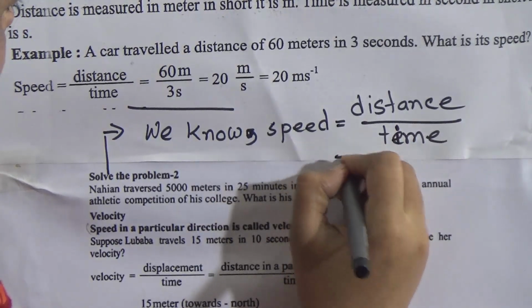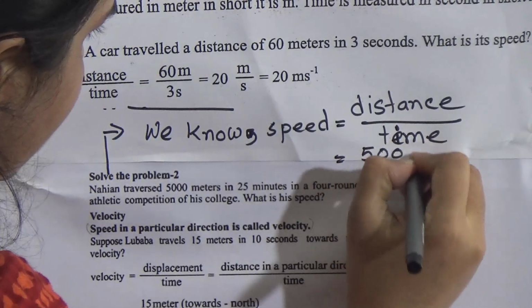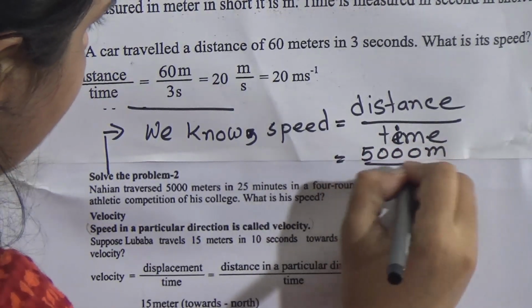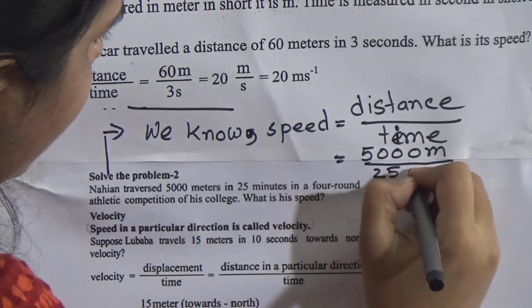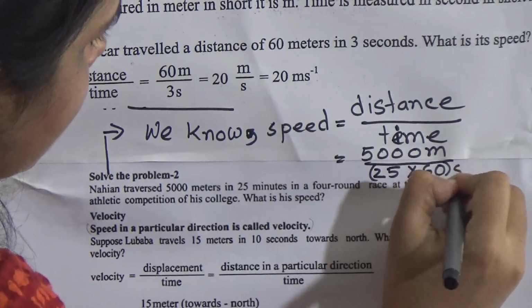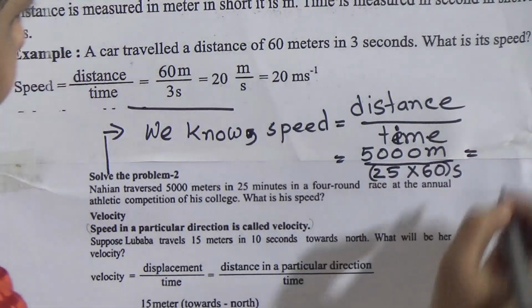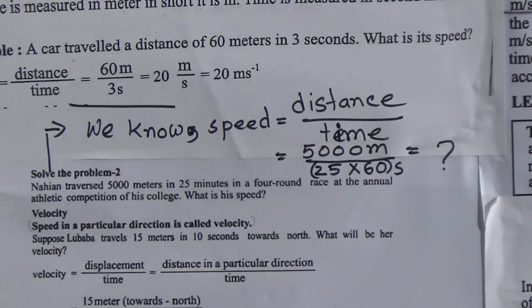Here distance is 5000 meters and time is 25 minutes. Then we have to convert it into seconds. Dear students, this will be your homework. This calculation you will do by yourself.